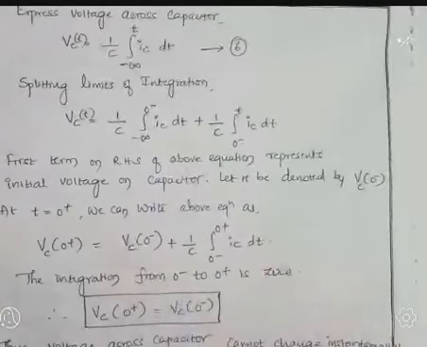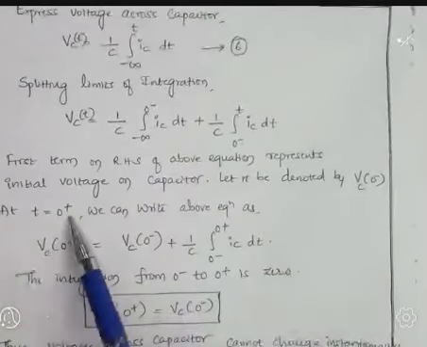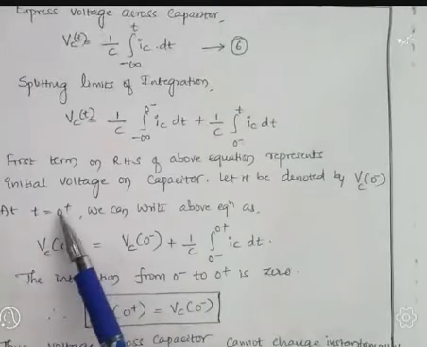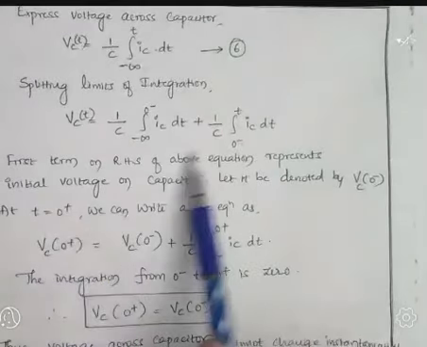Next, at time t equal to 0 plus, just immediately after the switch, what happens to the above equation?